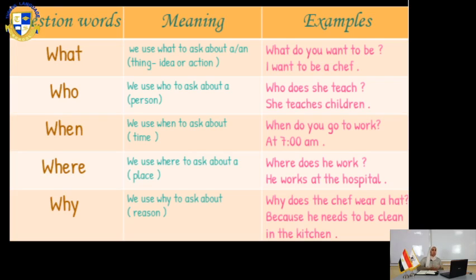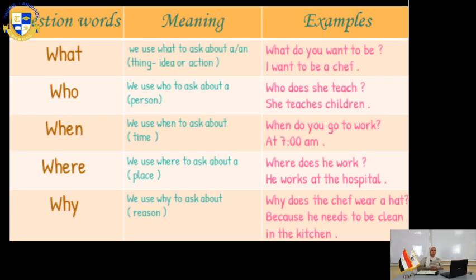Question words, the meaning and examples of each. What: we said that we use what to ask about a thing, an action, or an idea. For example, what do you want to be? I want to be a chef. Who, to ask about a person or people. Who does she teach? She teaches children. So the answer here is children. They are the people I'm asking about.